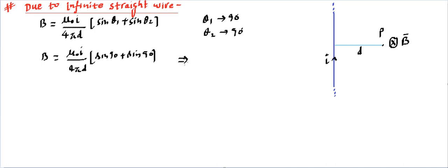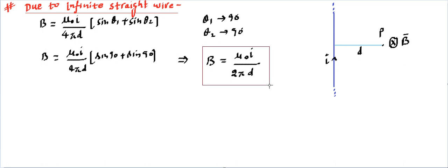So final answer, magnetic field due to an infinite straight wire will become B is equal to mu naught I, and the 2 and 2 get cancelled out, so it becomes mu naught I upon 2 pi d, where d is the distance from the wire, and when we say distance we always mean the perpendicular distance. So using that perpendicular distance we can find the magnetic field at any point P. So we can ascertain the direction separately and can find the magnitude separately. So that is due to an infinite straight wire.